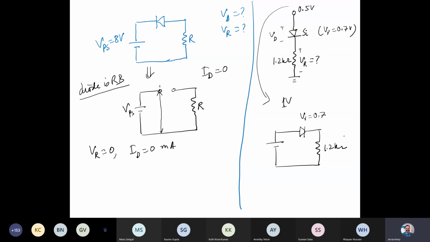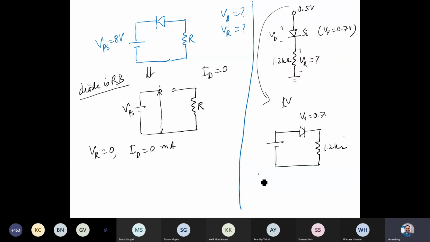Whenever the diode is in forward bias, if the voltage applied across the diode is more than V gamma, the cut-in voltage, there will be a drop of that value, 0.7 volt. If it is mentioned 0.7, it will be 0.7. If it is given 0.6, it will be 0.6. If your input voltage is less than V gamma, it will be simply an off condition.